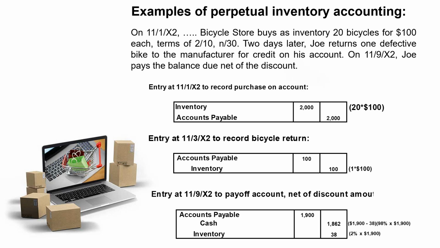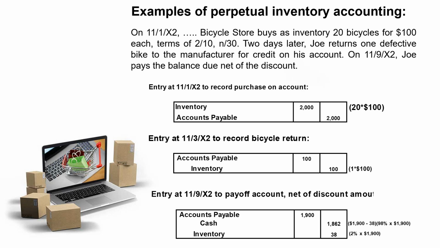We need to make this entry for the reduction of inventory directly to our inventory to show the perpetual running balance in that inventory. And therefore, we're simply going to credit inventory if we return some of it to the original supplier.